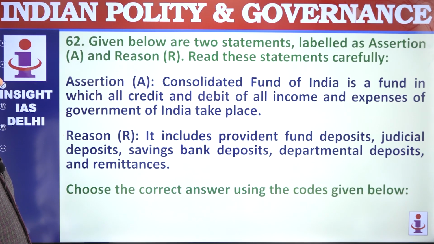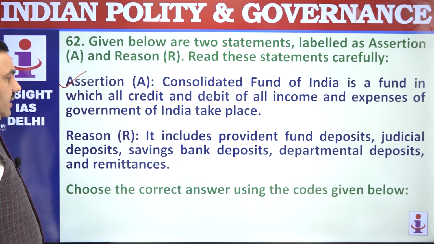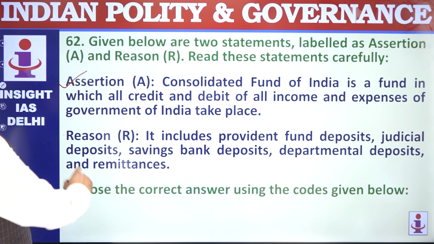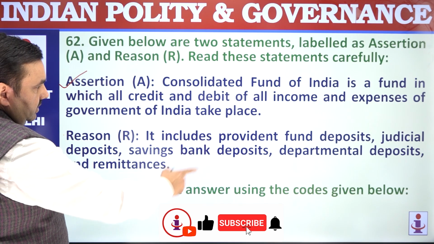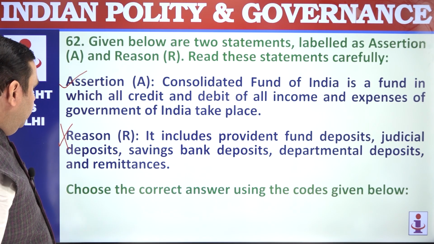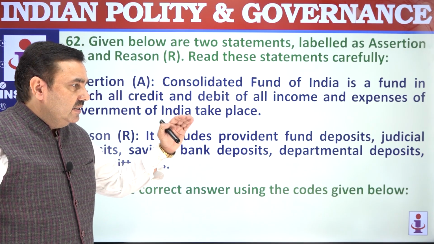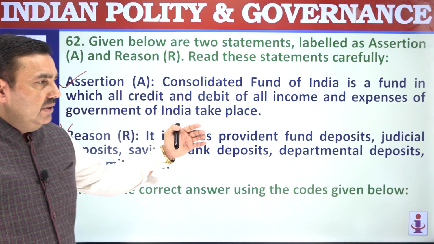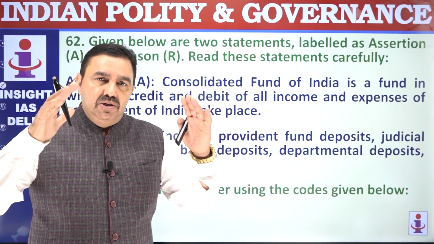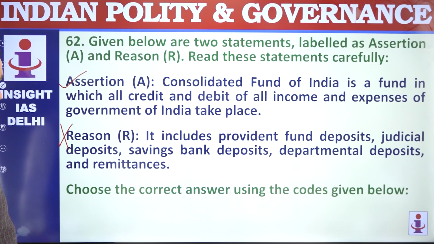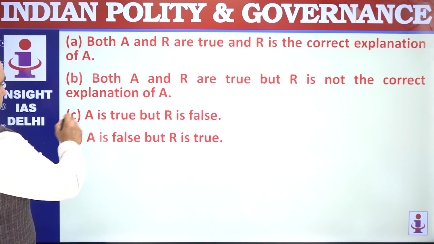62. Consolidated Fund of India is a fund in which all credit and debit takes place. That's correct. It includes provident fund deposits, judicial deposits, saving banks, departmental deposits. No, this is not a consolidated fund. This is a separate account, the public account. So this does not require the consent of legislature for taking out the money. Money from CFI can be spent only through the approval of the legislature. Second is wrong, first is correct. So A is true, R is false.